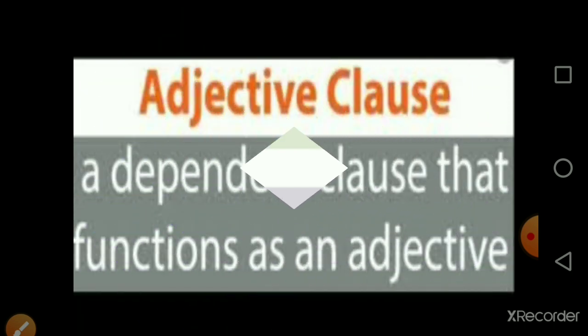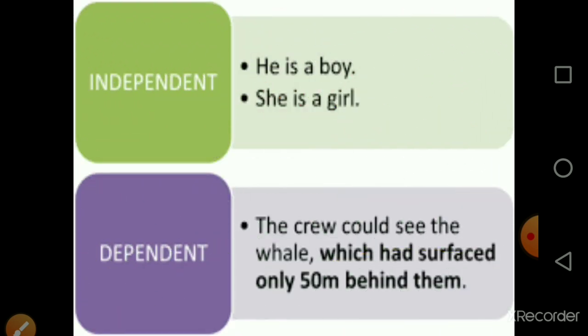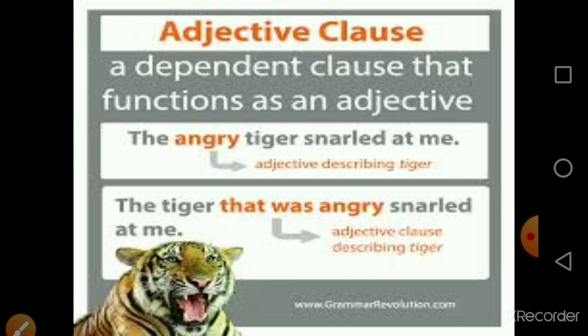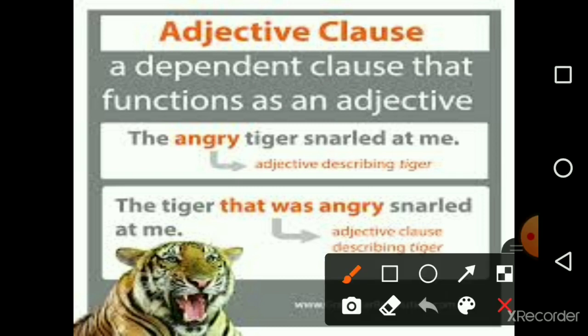Now let's go back to this. A dependent clause means this is actually depending on the main sentence. It cannot stand alone. Now, an adjectival clause is a dependent clause that functions as an adjective. For example, the angry tiger snarled at me. Now, angry is an adjective, right? It is describing tiger.